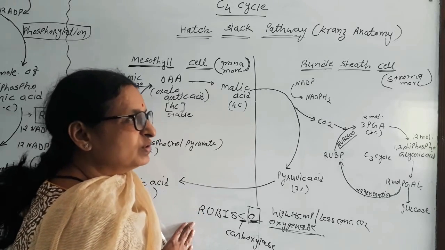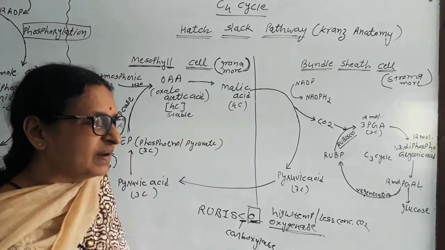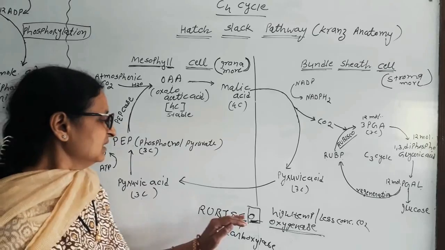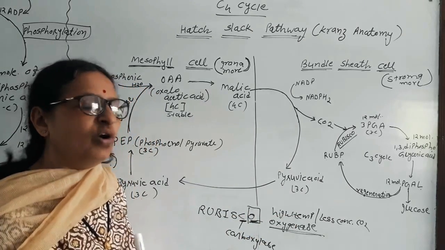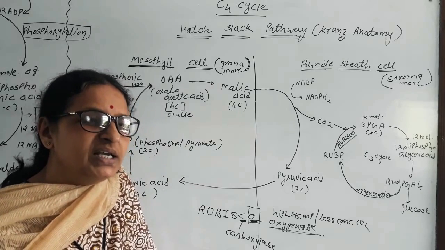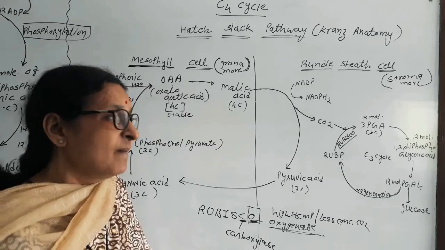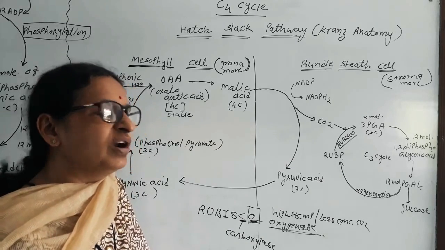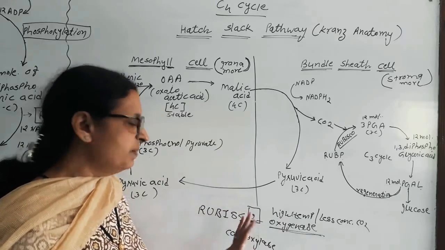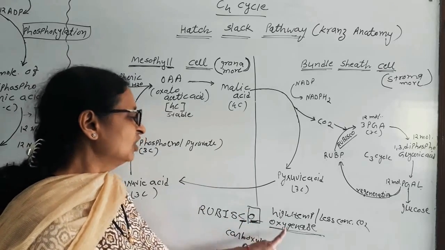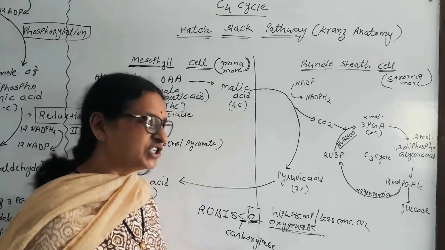So this is the unproductive part of this C3 cycle. Rubisco enzyme in the high temperature and in less concentration. Already the carbon dioxide is very less in the atmosphere, 0.03%. We know that. So the carbon dioxide is already less in the environment. In that case, temperature goes up and the Rubisco starts acting as an oxidizing agent rather than carboxylation.